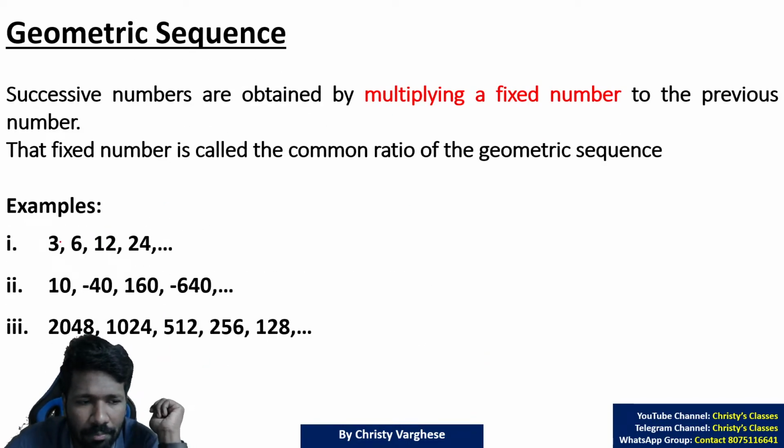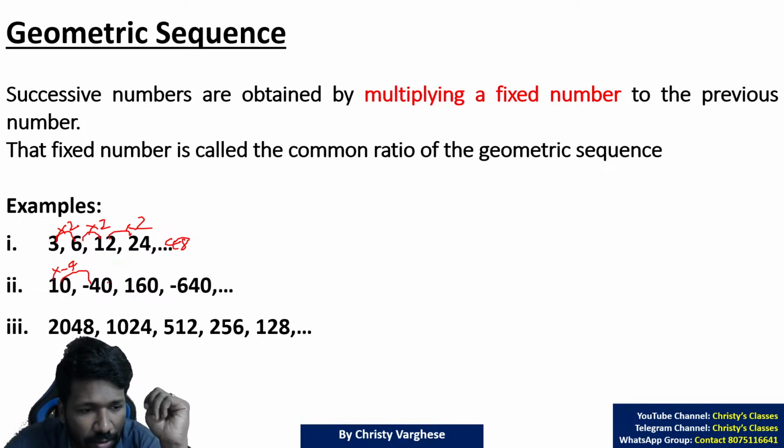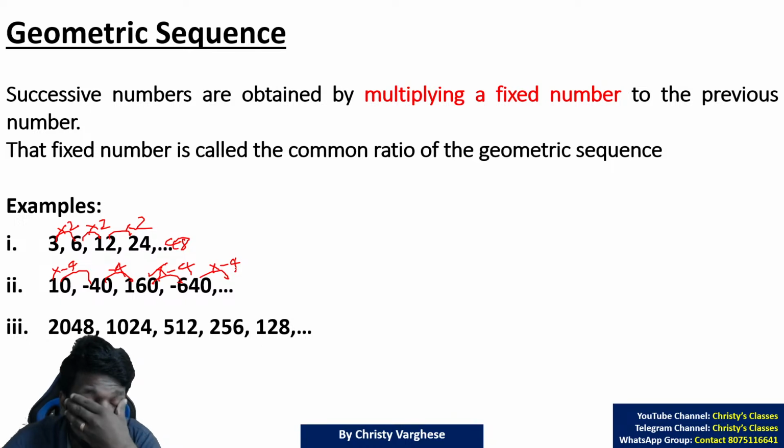It can be a common number multiplied. It can be a positive number. Then it will be 48 as the next term. Or a negative number, minus 4, can be multiplied. 10 into minus 4 is minus 40. Minus 40 into minus 4 is plus 160. Minus into minus is plus, na. 160 into minus 4 is minus 640. Minus 640 into minus 4, minus into minus is plus, so 64 double is 128, double is 256, so 2560 and so on.